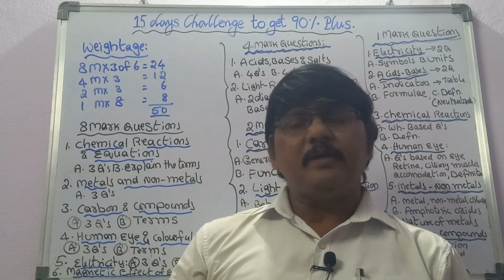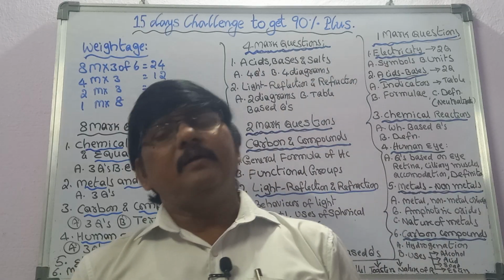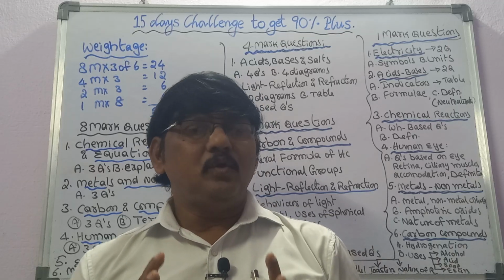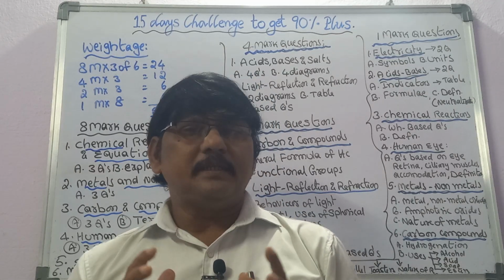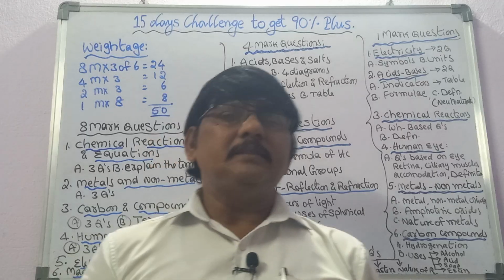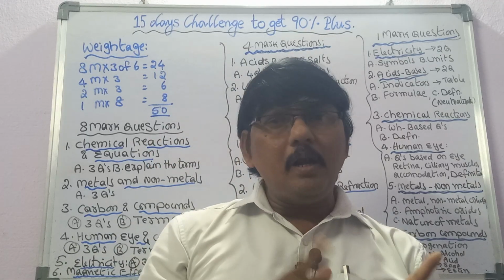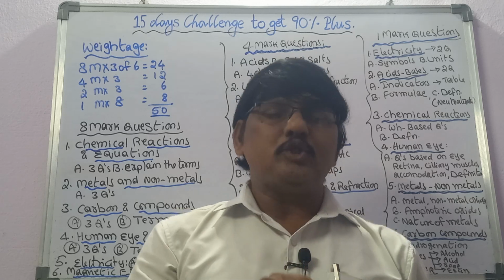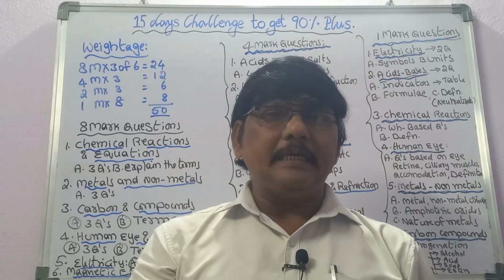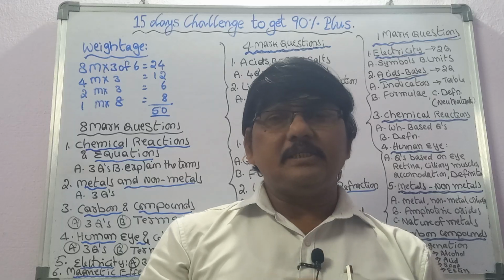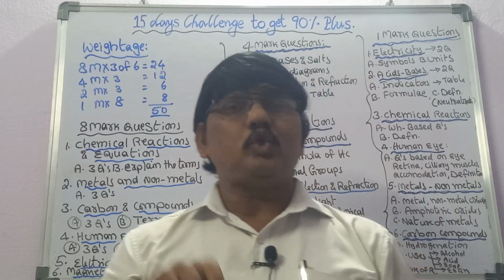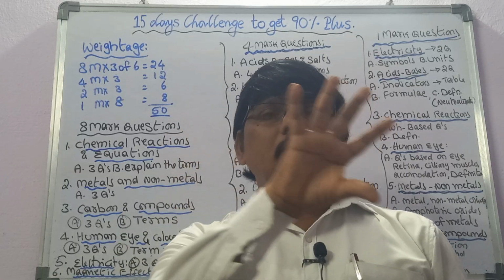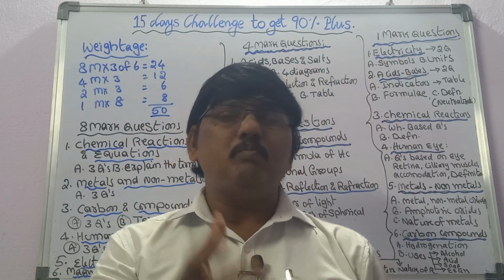The first one is carbon and compounds. The second one is electricity, and the third is human eye and colorful world. In carbon and compounds, one major question will be asked, about the general formulas of alkane, alkene, alkyne. You should memorize this. Alkane is CnH2n plus 2. Alkene is CnH2n. Alkyne is CnH2n minus 2. The question will be asked, and 4 or 6 compounds will be given.